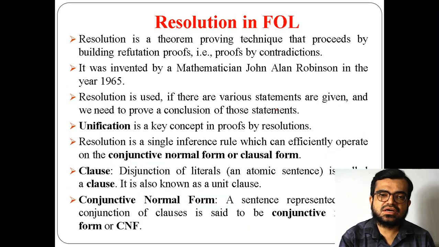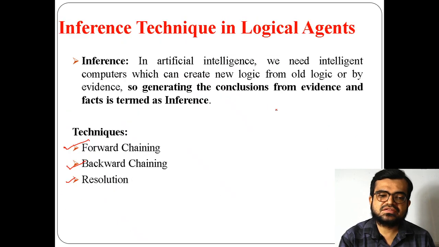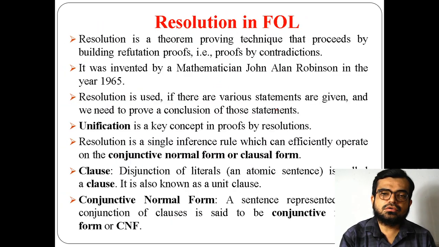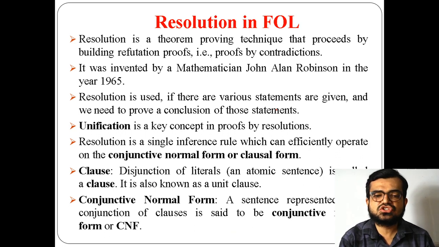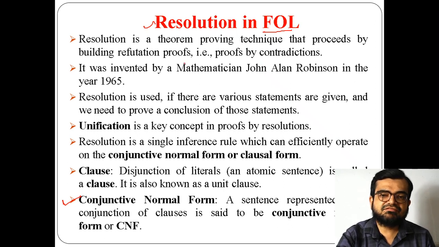So this is about backward chaining. Now the third approach is resolution. Before going to resolution, we should understand some other forms, like conjunctive normal forms. See here, for example, I mentioned that I am taking resolution in first order logic. That means the facts are the sentences present in the knowledge base, which will be in first order logic.